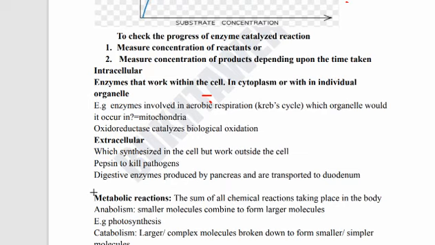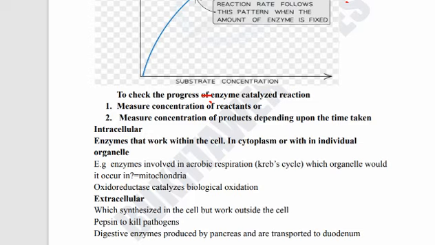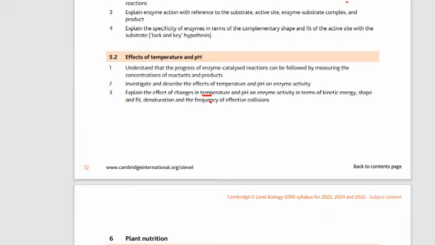We have already discussed metabolic reactions, those reactions which take place in the body of a living organism. There are two types, anabolic and catabolic. We have already discussed these points. So the third thing that we need to discuss is the investigation: investigate and describe the effect of temperature and pH on enzyme activity.